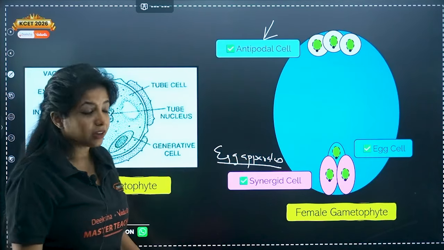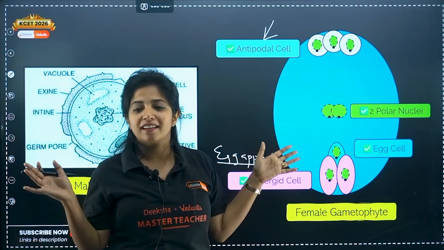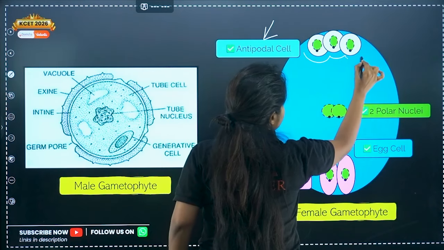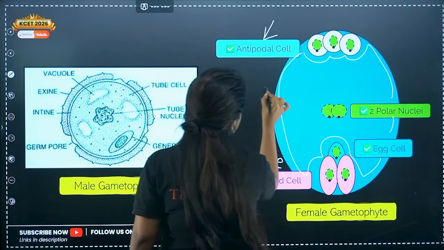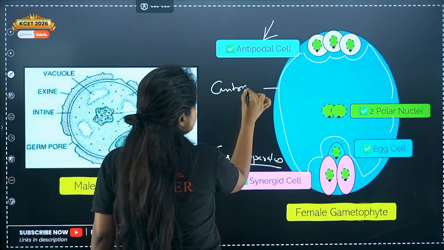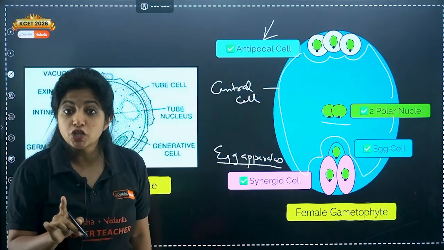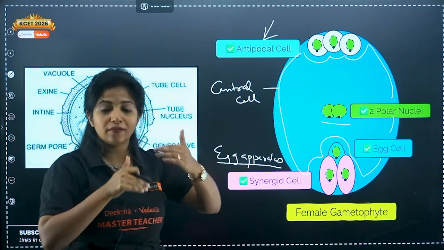Now ma'am, now what? Now basically there are 2 nuclei which are lying around there. Ma'am, 2 nuclei, where is the cell? So basically this entire thing that you see is one big cell out there, and you call the cell as central cell. It has 2 nuclei.